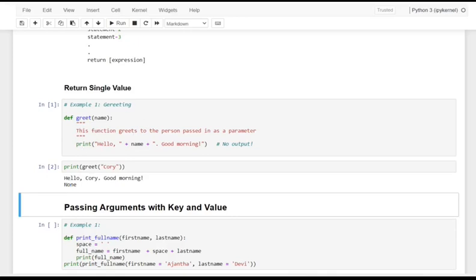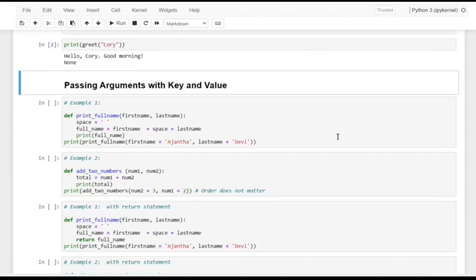Okay, and how to do it, let me see it with some more functionality. Let's have passing arguments with key and value. If we pass the arguments with key and value, the order of the arguments does not matter. And let me see it with an example. See here, dear friends.